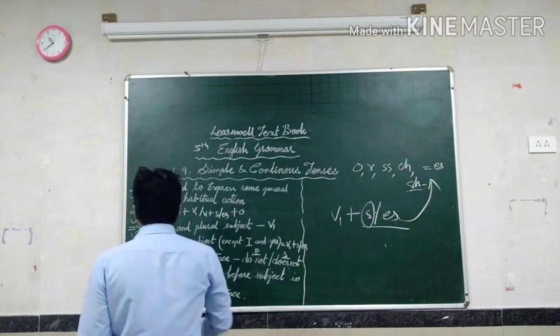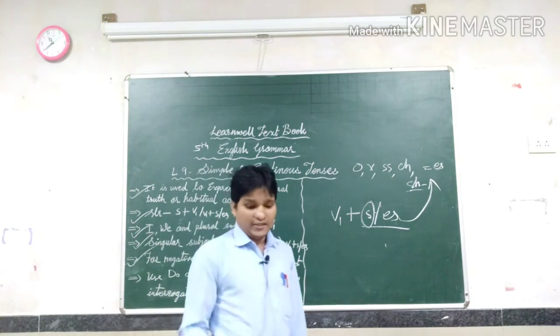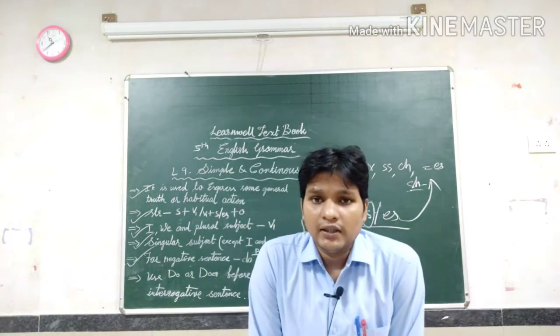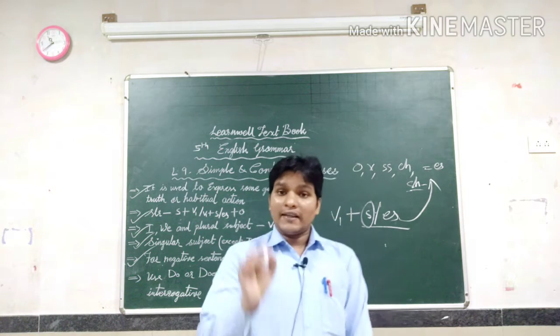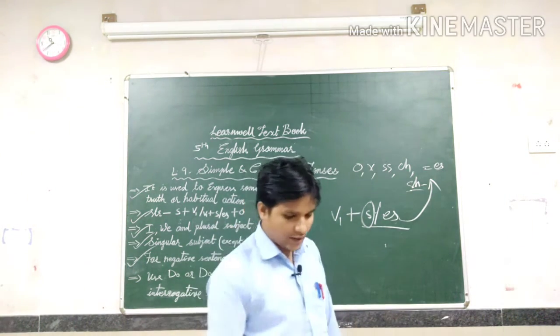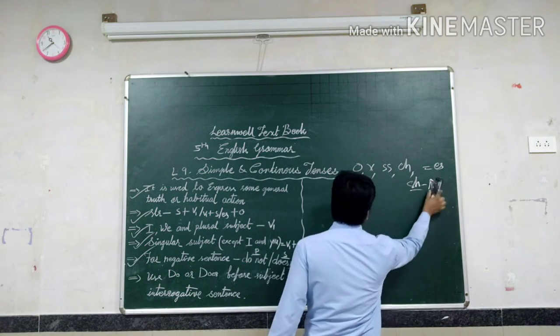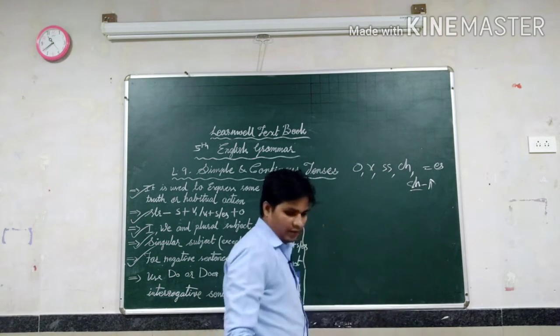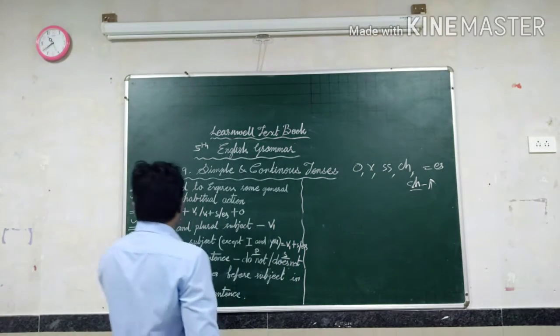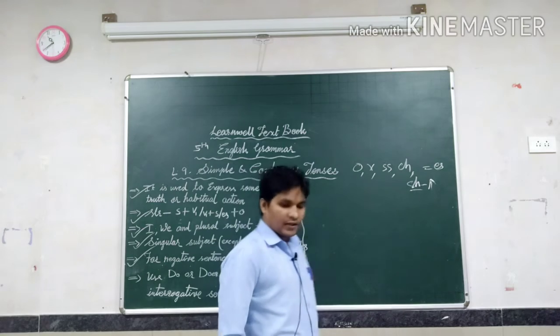Then after that we are going to discuss, suppose you want to make a negative sentence, what type of word do we have to use? Now we are going to discuss. See, for negative sentences, do not or does not.